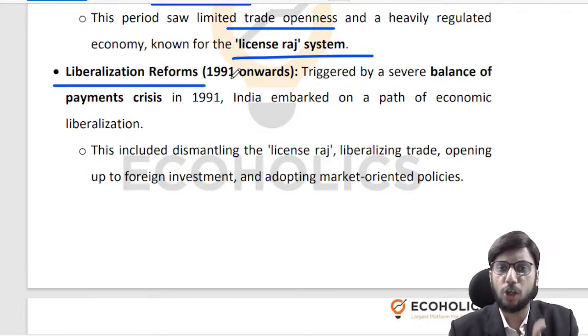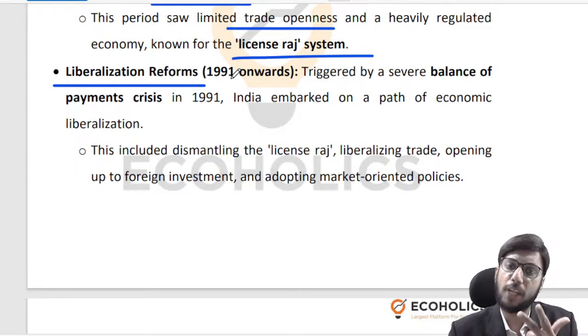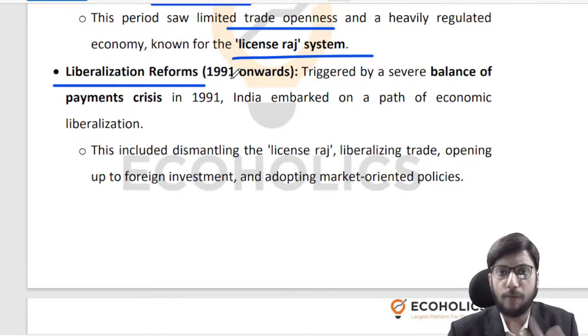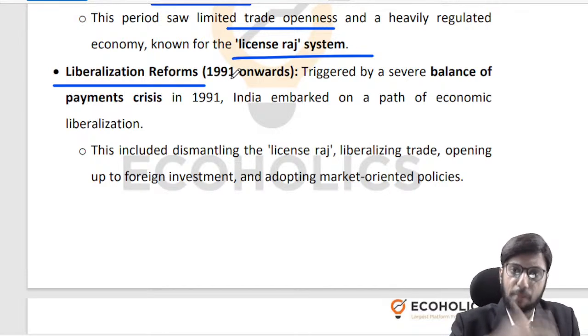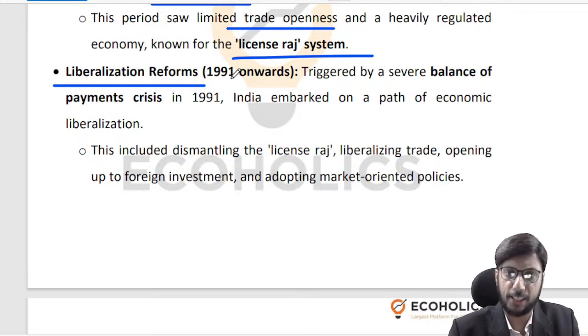You are not exporting enough, so you are not earning enough. You are importing quite a lot, so your bills are high. On top of that, you have taken a lot of loans which you have to repay again in foreign currency which you don't have. So what is the problem, boss? You start earning dollars, you start attracting dollars. And when I say dollar, I mean the larger foreign exchange reserve. It is dollar, pound, euro, yen, whatever the case. So when I say dollar, you automatically understand that I'm talking about foreign exchange reserves.